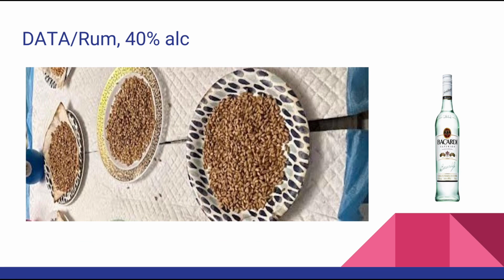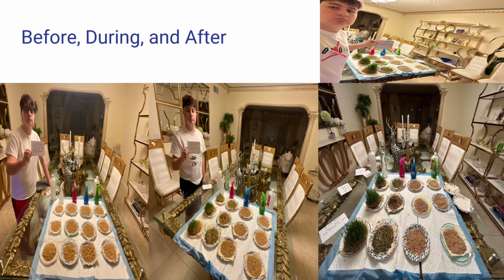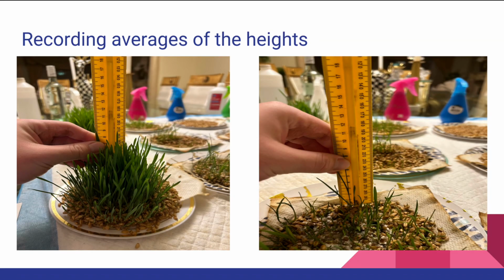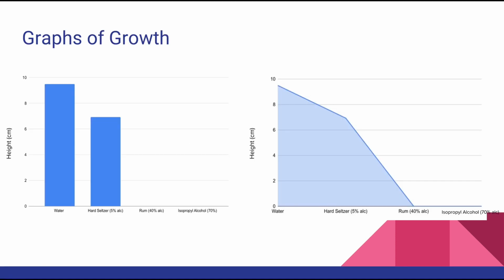Moving on to the rum, there was no growth due to the high percentage of alcohol found within the mixture. Furthermore, within the isopropyl alcohol group, there was no growth due to the seeds being dried up by the high percentage of alcohol. As you can see on the before, during, and after slide, you can tell that from the beginning to the end of the experiment, through that 14-day period, there was significant growth within the control group along with the hard seltzer group. We formulated graphs with the corresponding averages recorded on the last day.